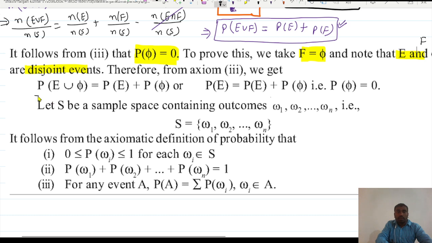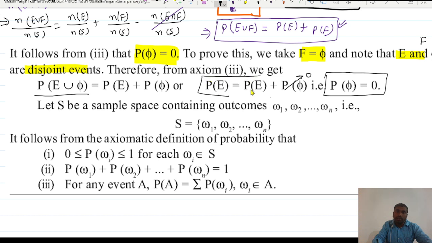In this case, if you find E union phi, you will get the same, because the probability of phi is 0. There is no element in phi, because phi has 0 elements, so that will be 0 only. 0 upon Ns becomes 0. So P(E union phi) is equal to P(E). We can also note from here that the probability of any event with the empty set is the same as P(E), because P(phi) will be 0 only.